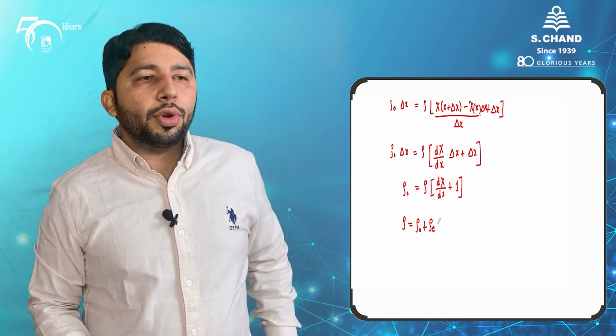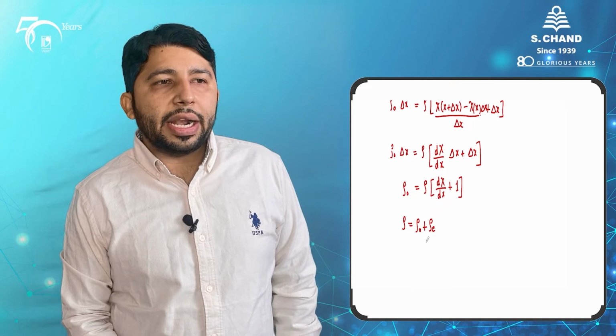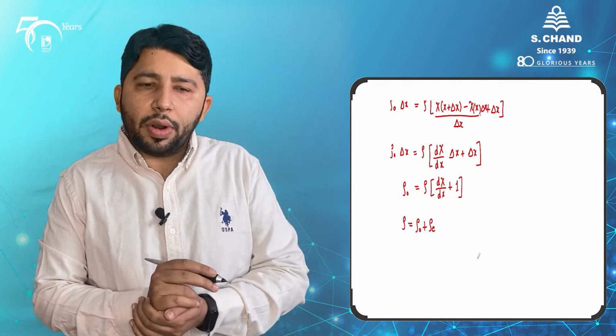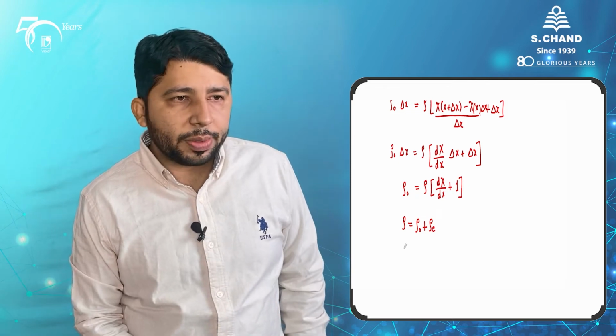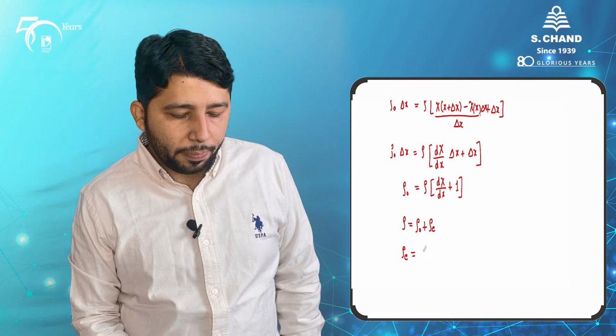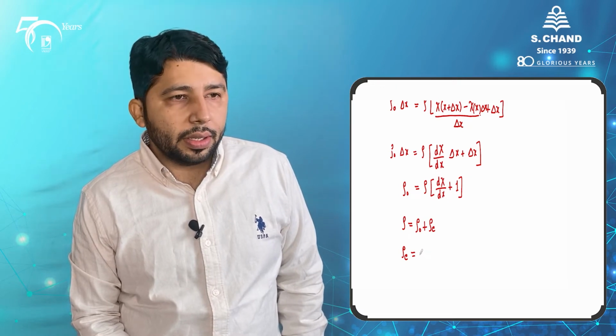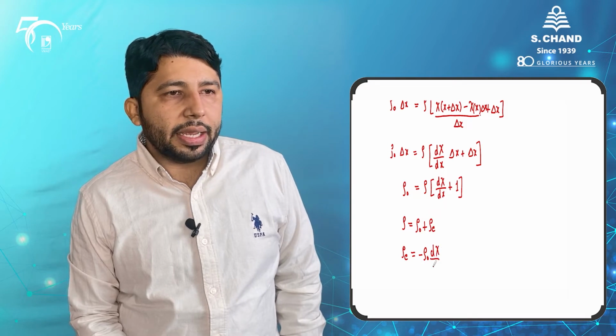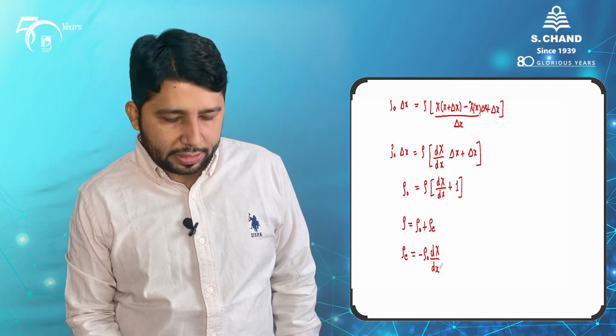If I put this definition of rho at this place, then by simply rearranging some of the quantities, we will get an expression like this, which is rho e is equal to